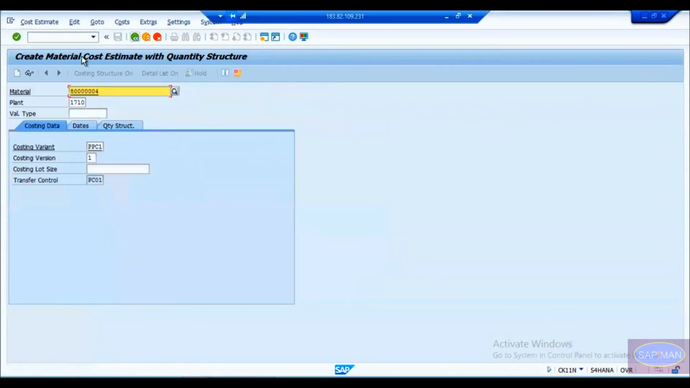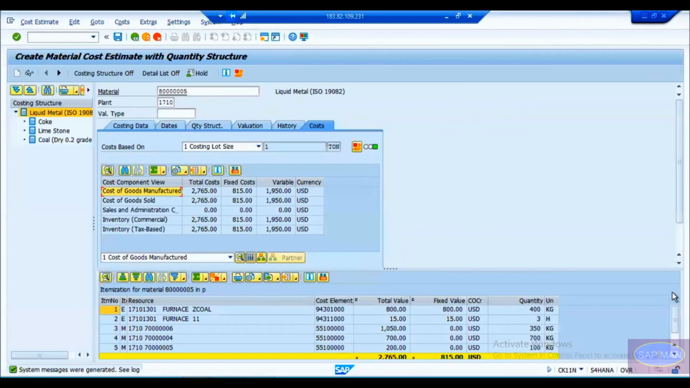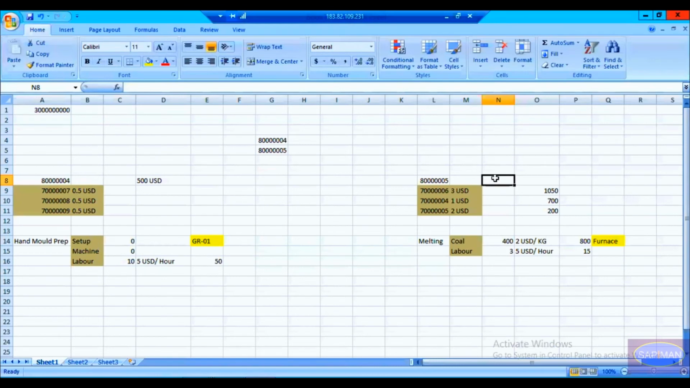And then I forgot that 8051. I think it is 2765 or something. Sorry for that. I just wanted to note this value. 2765. This is the liquid metal production cost. So I'll write it down here. 2765 USD. So for 1 ton of liquid metal, this much is your price. And for one piece of the mold, it's going to take you 500 USD.